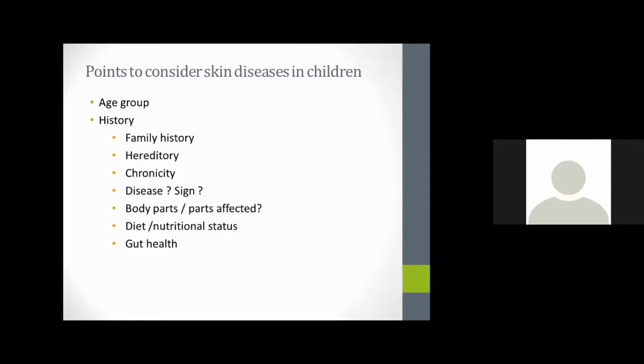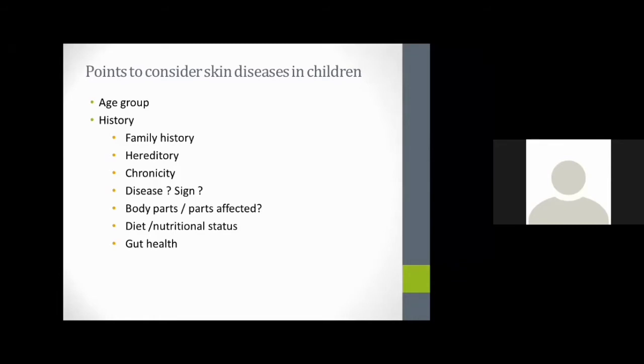Then we should analyze whether it is a disease or only a sign of a disease. That also we should analyze from the presenting symptoms. Like in atopic dermatitis or hand, foot, mouth disease, the presenting symptom itself is the disease.